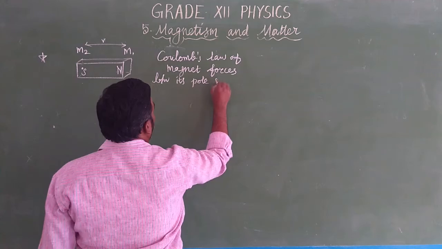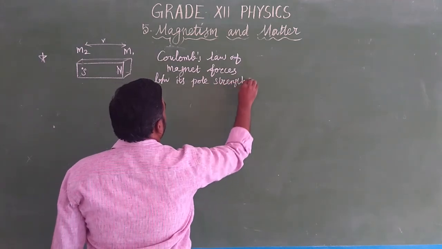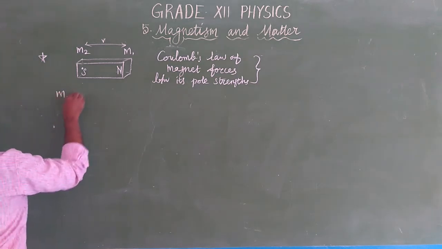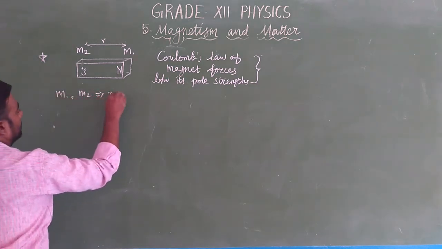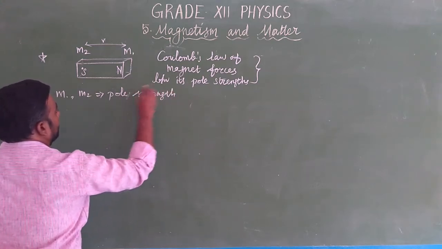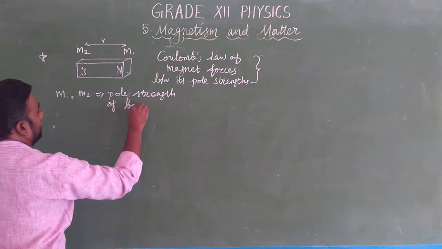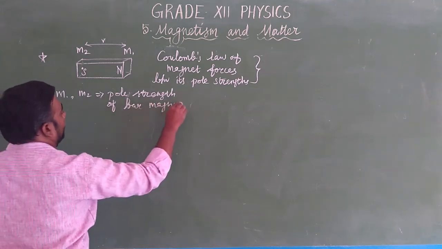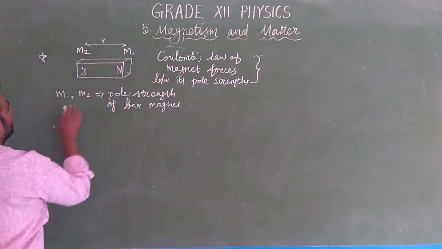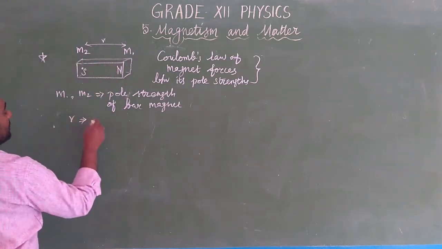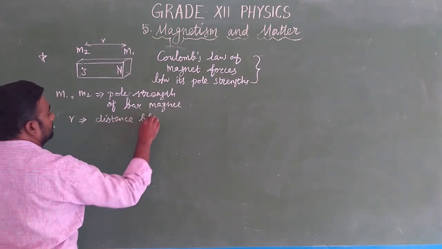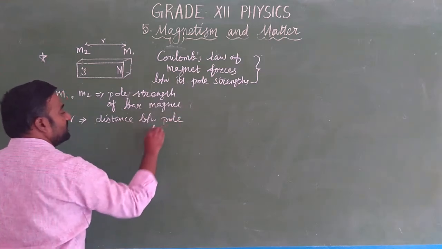M1 and M2 are the pole strengths of the bar magnets. Similarly, these two pole strengths are separated by distance R. R is the distance between the pole strengths.